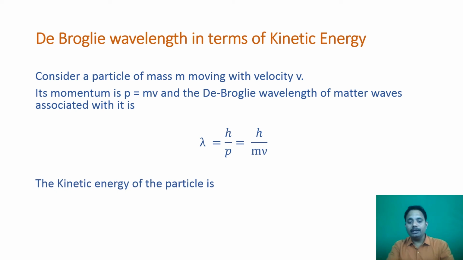Next, the kinetic energy of the particle, as we already know, is E is equal to half mv square. In this equation, we have to write half mv square in terms of momentum, so we have to adjust for p square. For that purpose, we multiply by m and also divide by m. So it gives E is equal to half m into mv square upon m, and m square v square is nothing but p square.